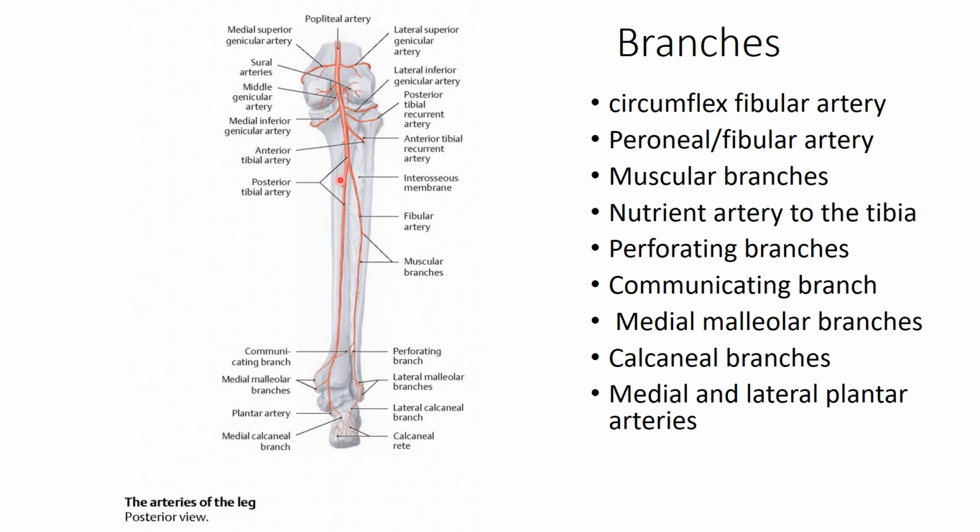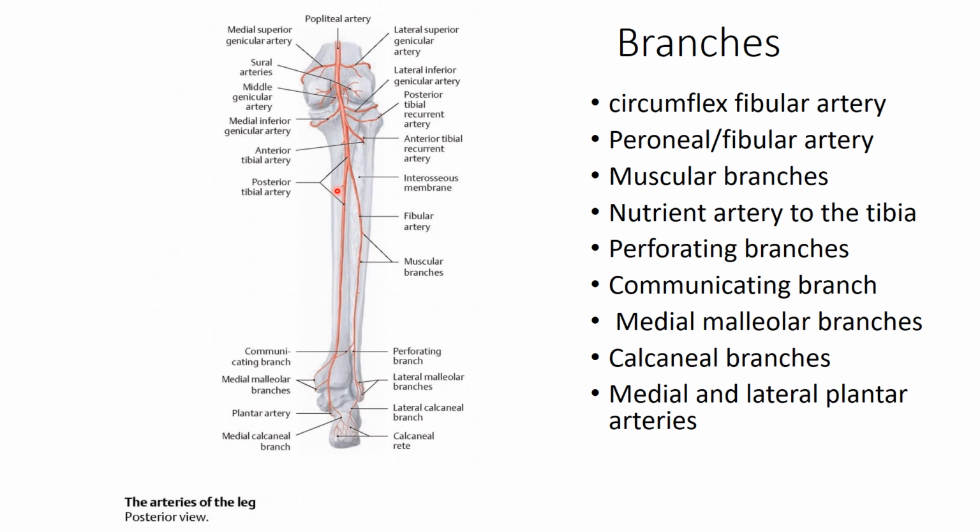Then there are the muscular branches, which are supplied to the deep group muscles as well as the soleus. Then there is a big branch known as the nutrient artery to the tibia, and it pierces through the tibialis posterior just below the soleal line and supplies the tibia.